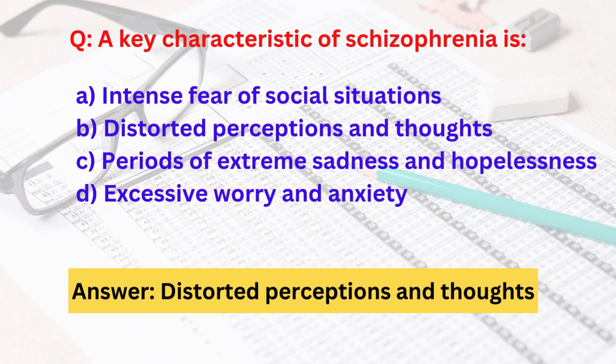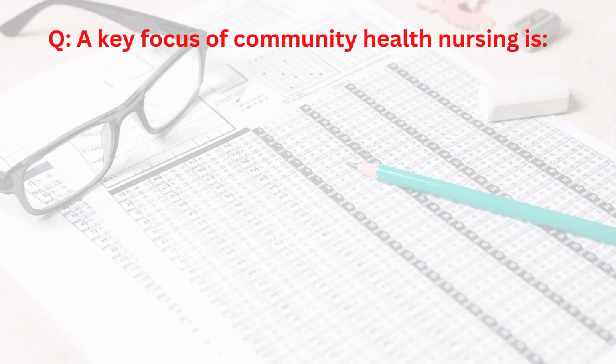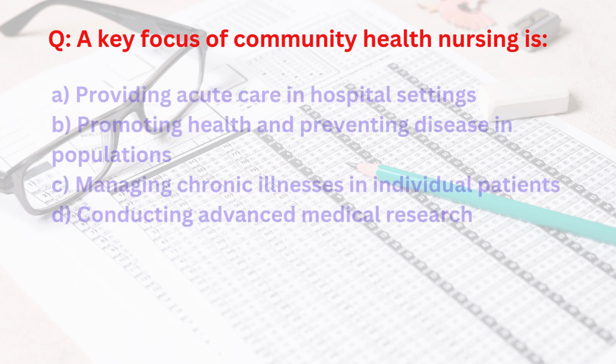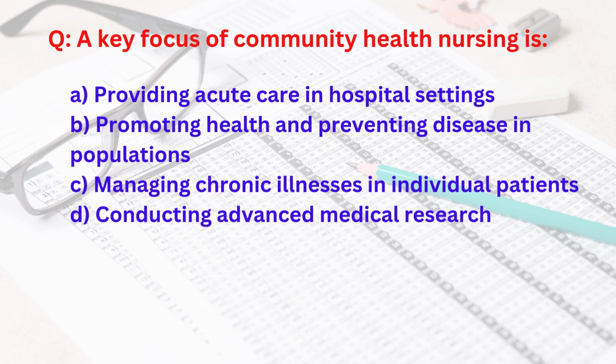Schizophrenia is a chronic brain disorder that affects a person's ability to think, feel and behave clearly. Next question is, a key focus of community health nursing is, options are providing acute care in hospital settings, promoting health and preventing disease in populations, managing chronic illnesses in individual patients, conducting advanced medical research.